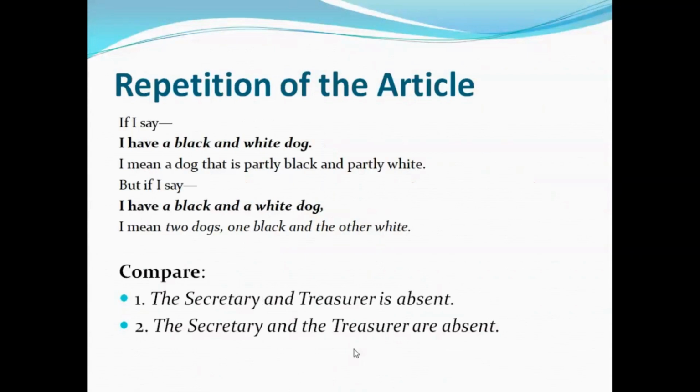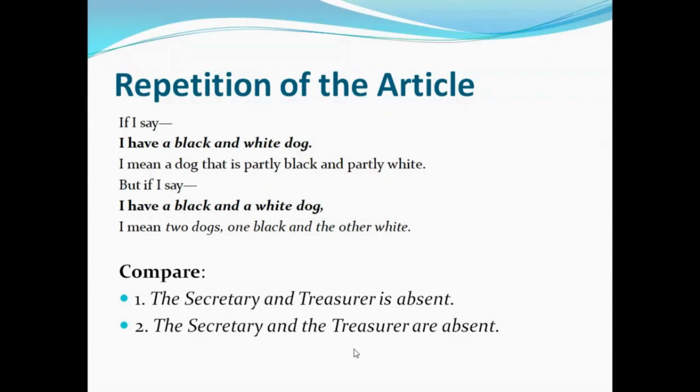Now, repetition of the article. If I say, I have a black and white dog, here I mean a dog that is partly black and partly white. But if I say, I have a black and a white dog, then I mean two dogs, one black and the other one is white.